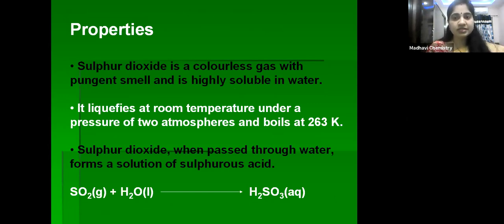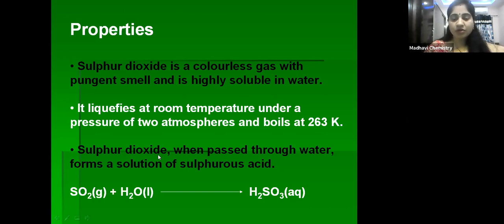Sulfur dioxide is a colorless gas with pungent smell and is highly soluble in water. It liquefies at room temperature under a pressure of 2 atmospheres. Even at room temperature it can be liquefied, but we have to increase its pressure to 2 atmospheres, and it boils at 263 Kelvin, right, children?